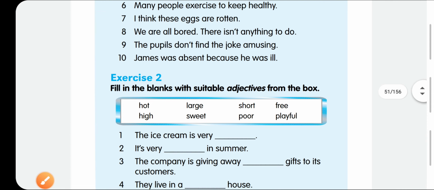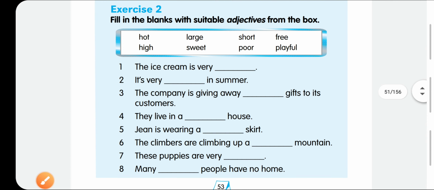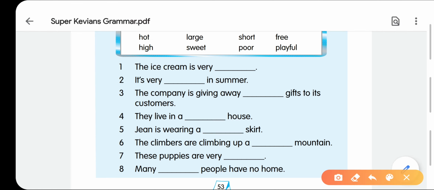So in the next exercise, we will fill in the blanks with a suitable word from the box, and this is very simple. You will definitely enjoy it. The ice cream is very sweet, of course. It is very hot in summer. The company is giving away free gifts to its customers.